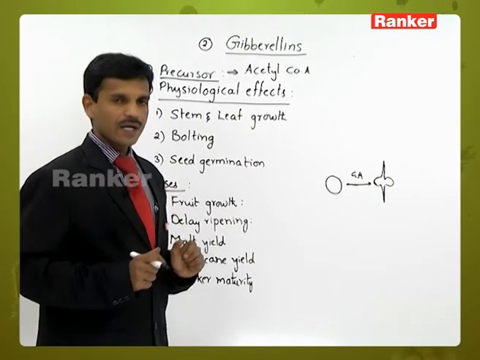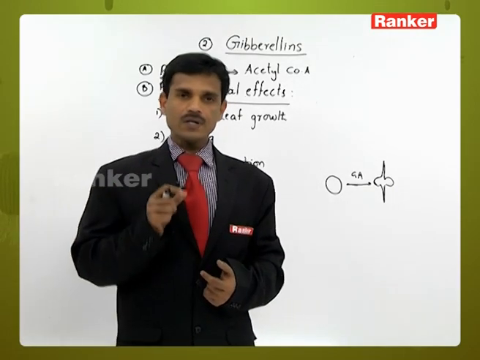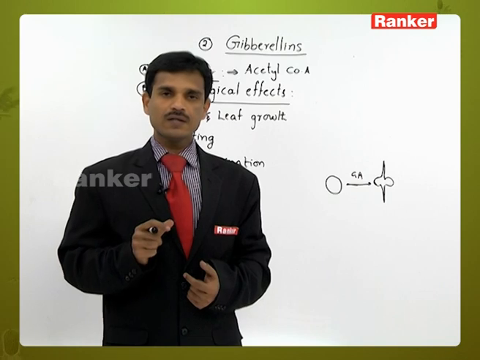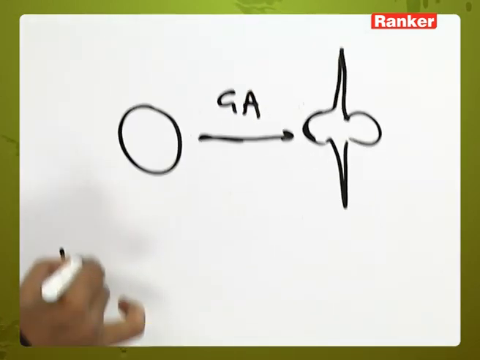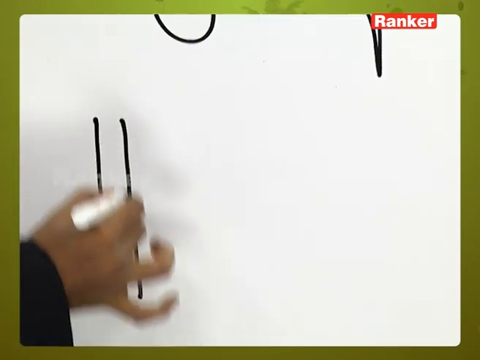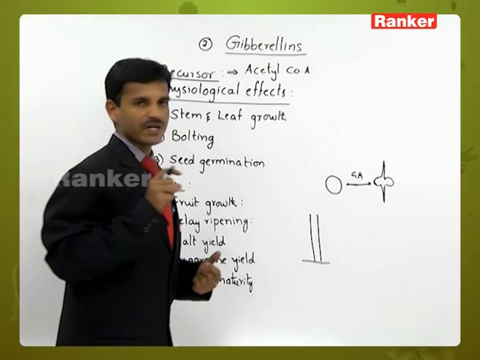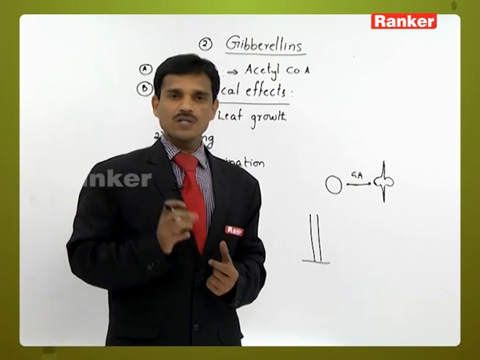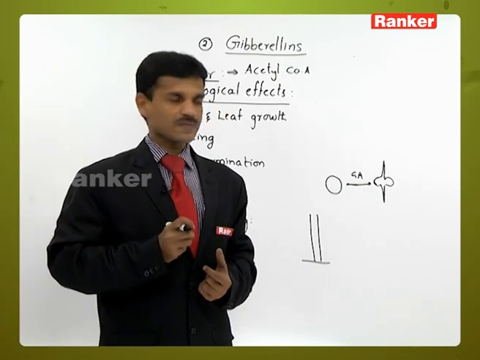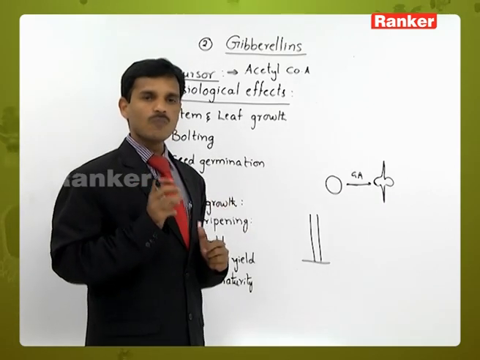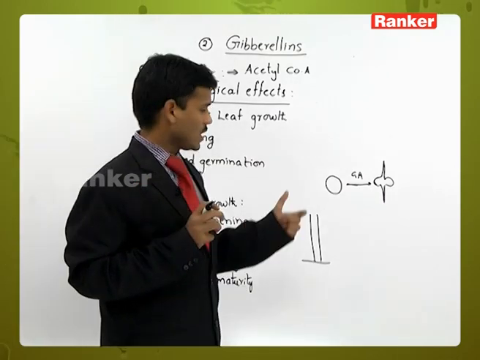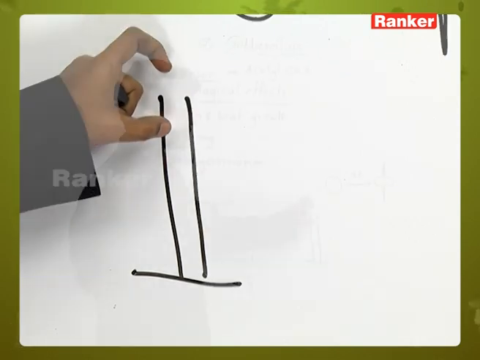Next, sugarcane yield. In the sugarcane plant, generally the stem is the useful part. If the stem is very lean and short, the sugar content is also very low. If it is very long and thick, more sugar is stored in the stem.